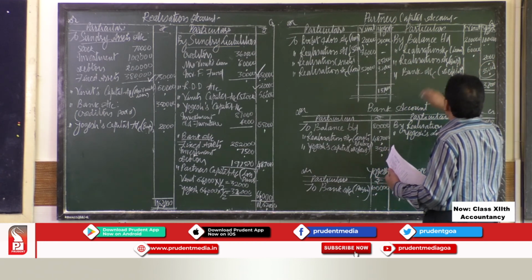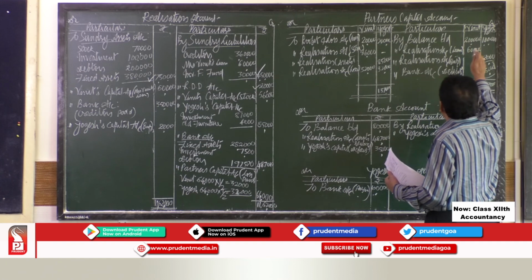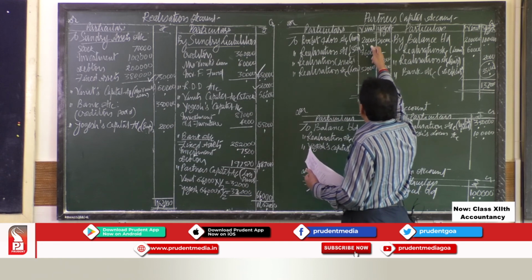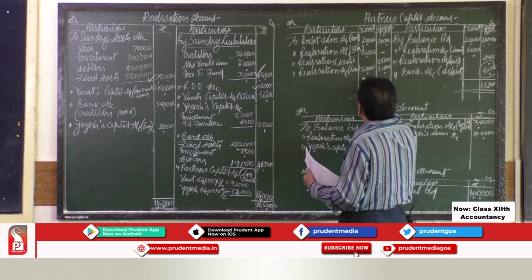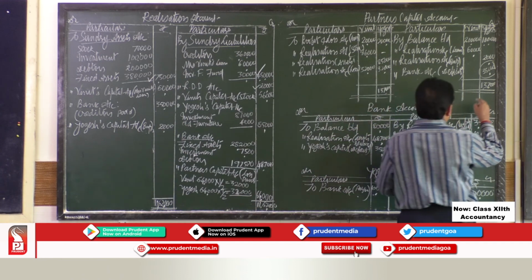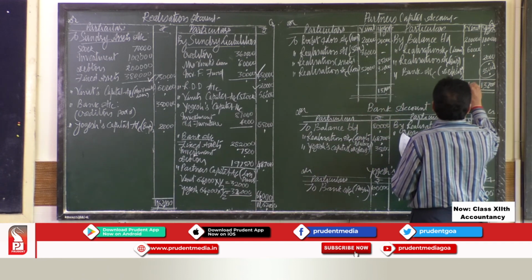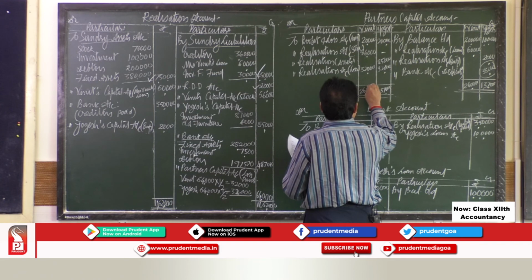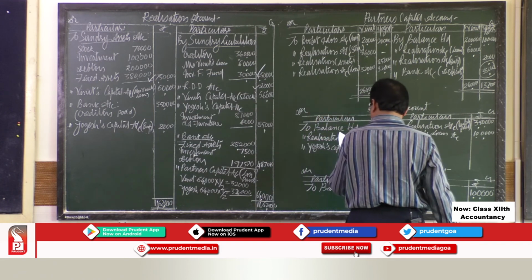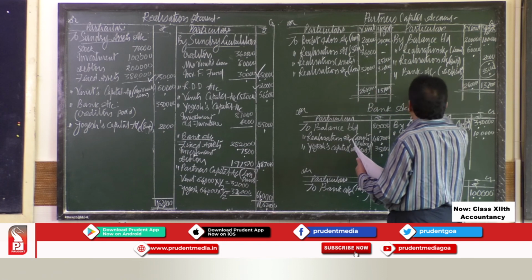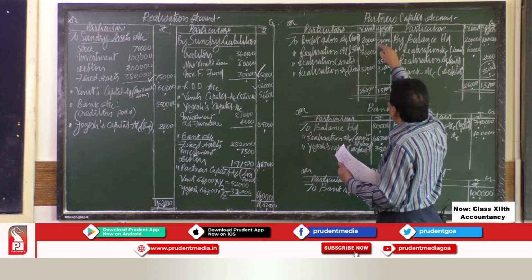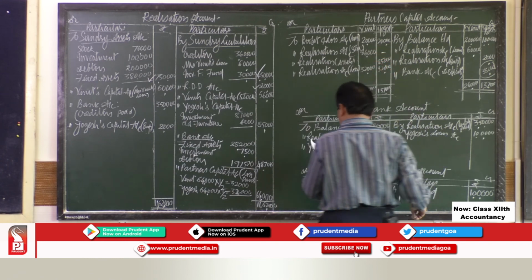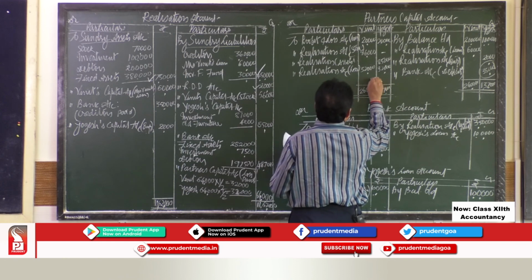Now you have to close Vinith's capital account. So here it is 2 lakh plus 60,000, 2,60,000. Here it is 20,000 plus 56,000 plus 32,000. So the credit side total is more. This is 2,60,000. Bring that 2,60,000 here. From this you have to minus 20,000 plus 56,000 plus 32,000.